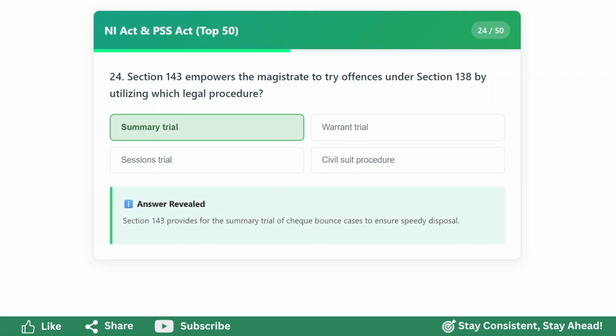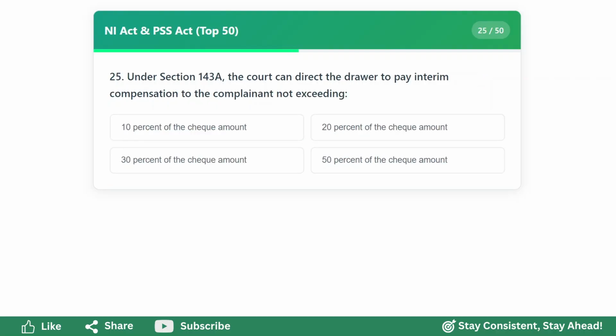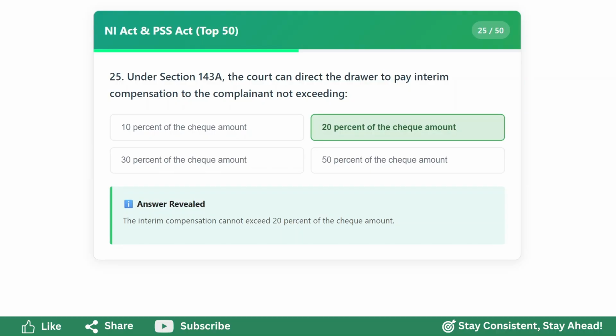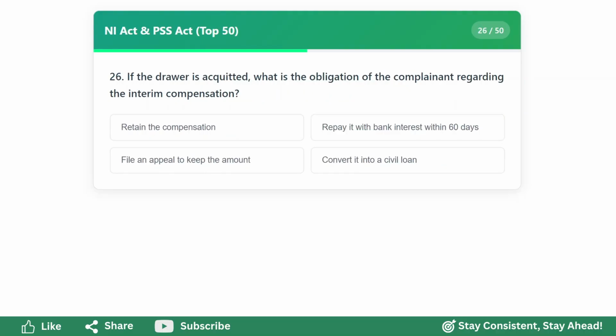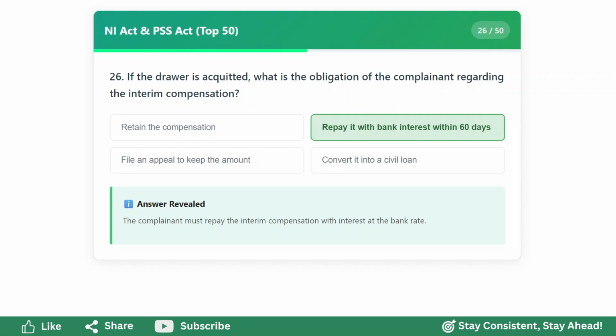Summary trial. Under Section 143A, the court can direct the drawer to pay interim compensation to the complainant not exceeding 20% of the cheque amount. If the drawer is acquitted, what is the obligation of the complainant regarding the interim compensation? Repay it with bank interest within 60 days.